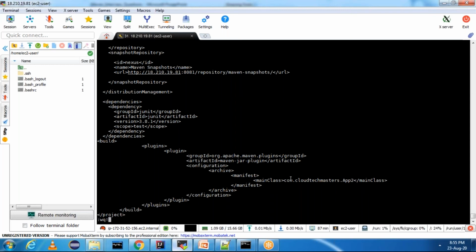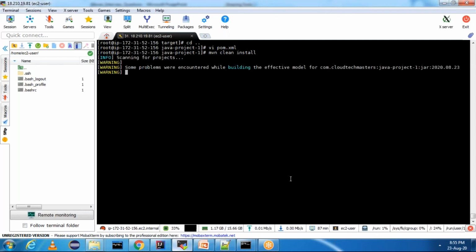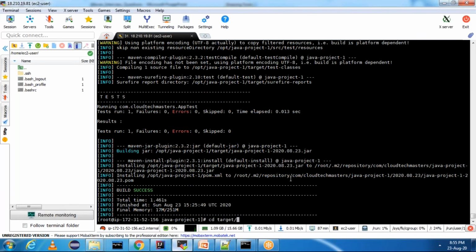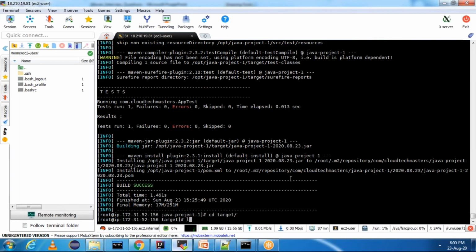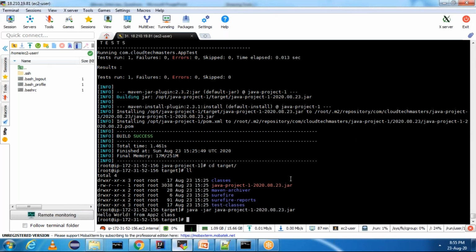Basically, I am showing the drawback of Maven jar plugin, and then I'll use Maven assembly plugin. Then I will show you how to run both the Java classes as well. First, we will see this approach. Go to target and you can mention java -jar java-project. If you see, we got the output, hello world from application to class.